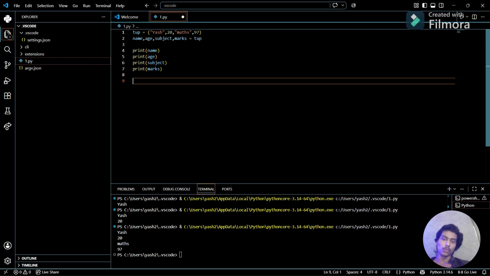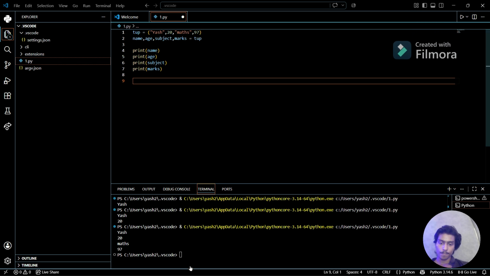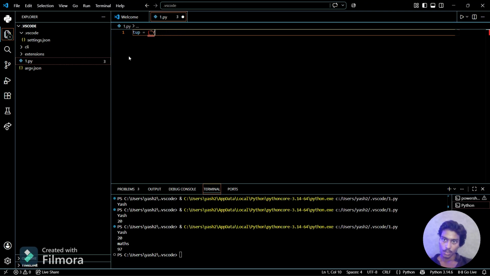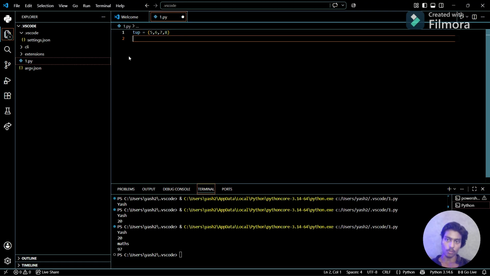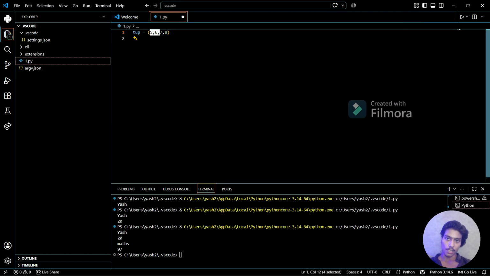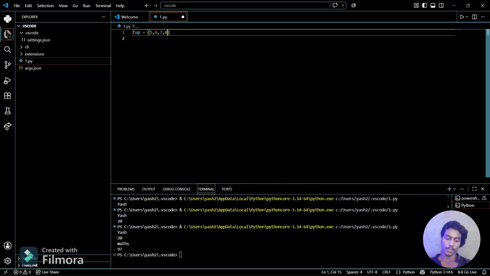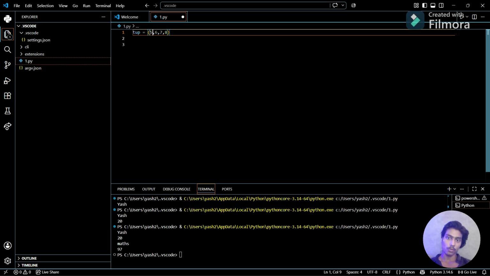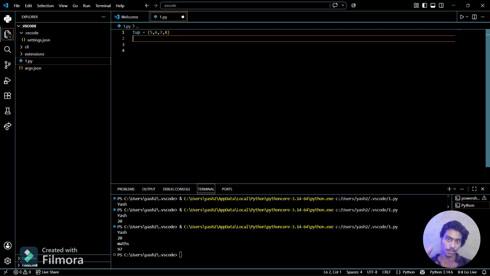So now we'll move to the next topic, which is conversion. So what conversion means is, let's suppose I have a tuple and the values stored are 5, 6, 7 and 8. We don't have to put a comma at the last for defining a tuple, because if 2 or 3 values are stored, then we don't have to specify a comma at the last. Also we can do that, but it is not necessary that you have to do it all the time. If you are only storing 5, then you have to put a comma accordingly with that, so Python will know that it is stored as tuple data.